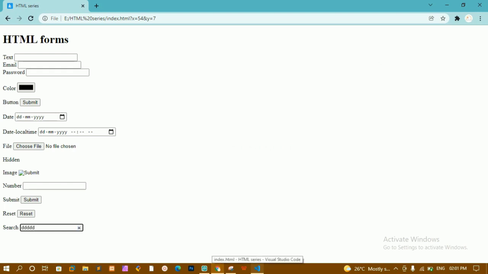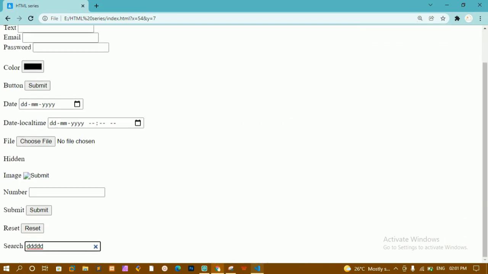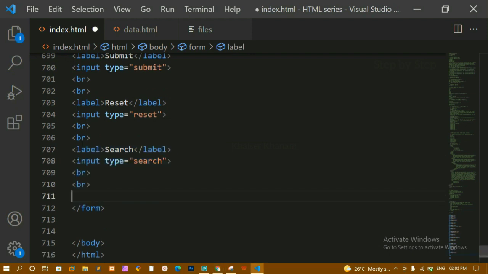This is how we are going to use type is equal to search whenever we want to search something. And here I'll be having this cross symbol, and when I click on this cross, the data will go. This is how we are going to use type is equal to search.